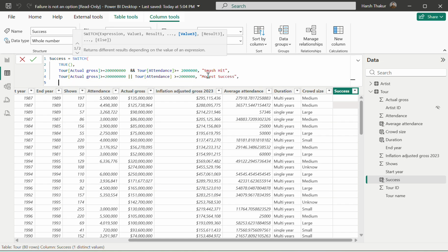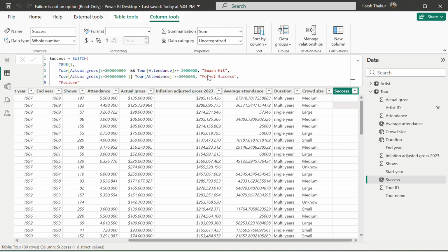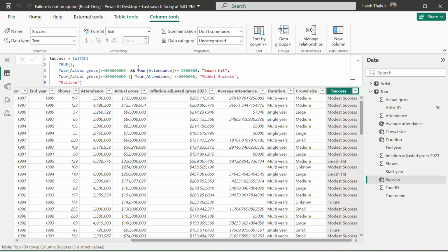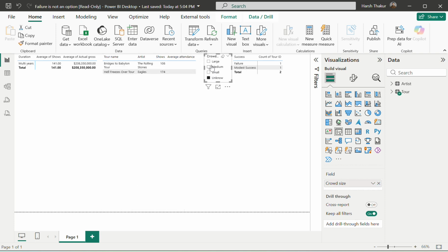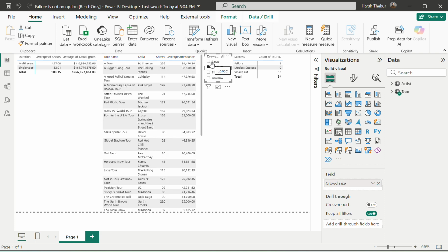Else, whatever is there, it should give us failure. If I click enter, now we got the data. And if we put it into this beautiful sheet, then now we have the crowd size as medium, small, unknown. If we click on here, this is how we use multiple SWITCH and IF conditions to get the desired